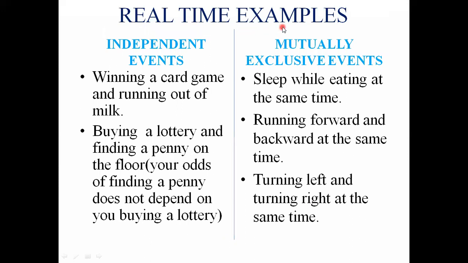Here are some real-time examples for independent and mutually exclusive events. For independent events: winning a card game and running out of milk, buying a lottery and finding a penny on the floor. That is, your odds of finding a penny don't depend on you buying a lottery. For mutually exclusive events, the examples are sleeping while eating at the same time, running forward and backward at the same time, turning left and turning right at the same time. All these examples cannot happen at the same time. So these are categorized under mutually exclusive events.